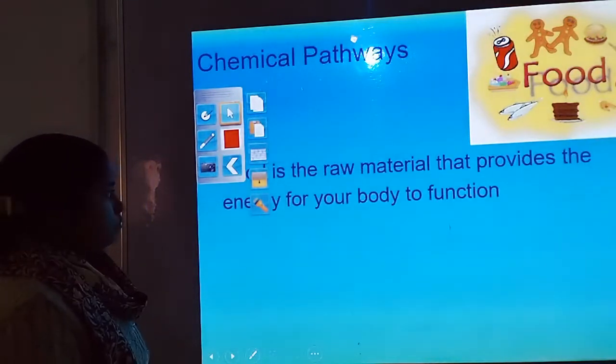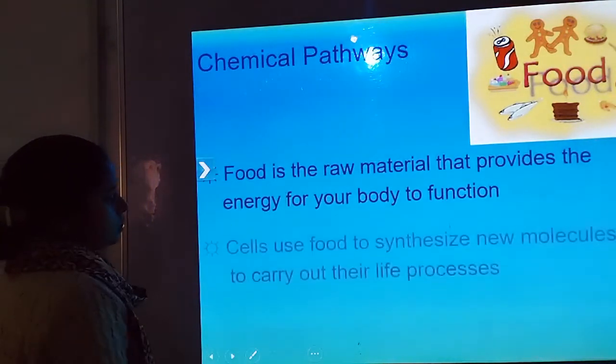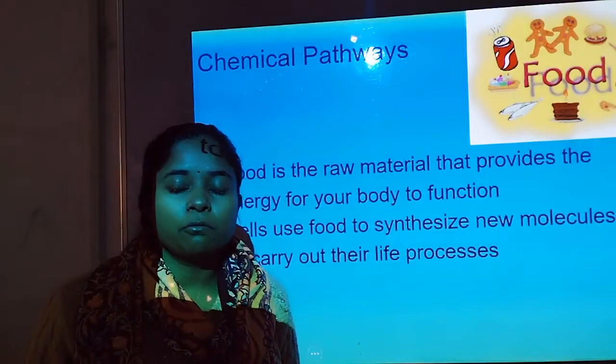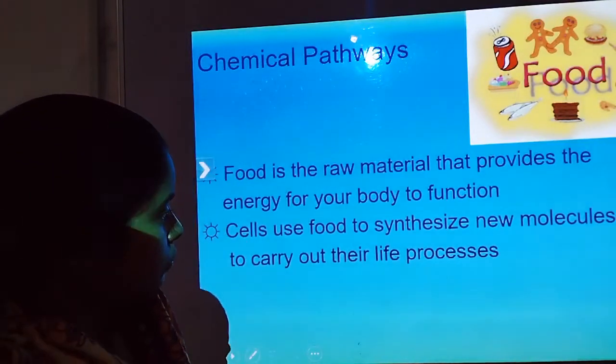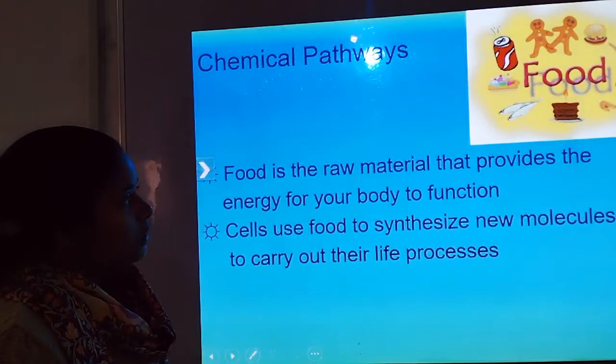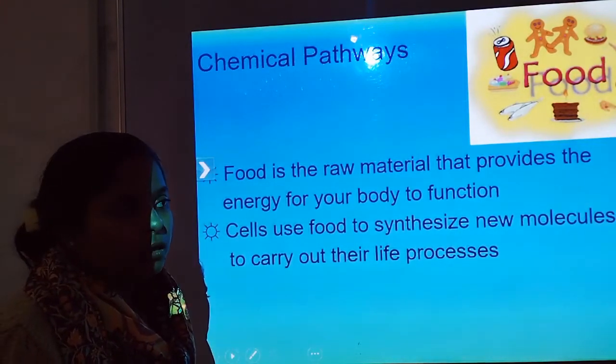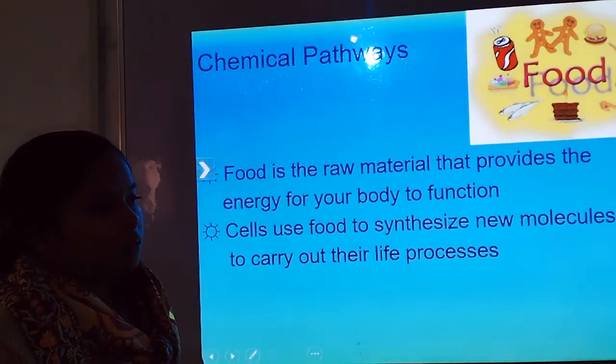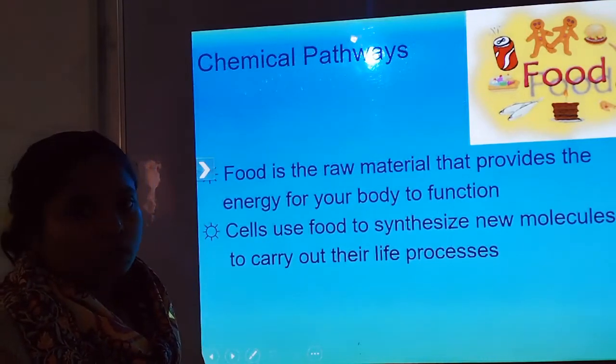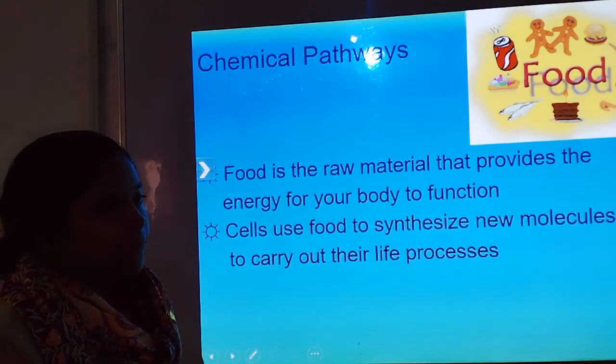Now next is chemical pathways. What are chemical pathways? Why do we eat food, why do we eat sucrose? When we are doing exercise, we also drink energy drinks, glucose. Why?